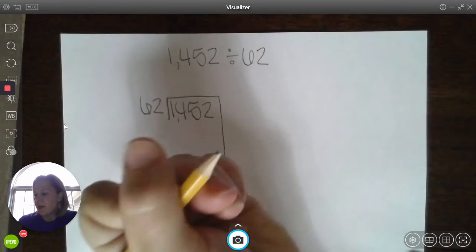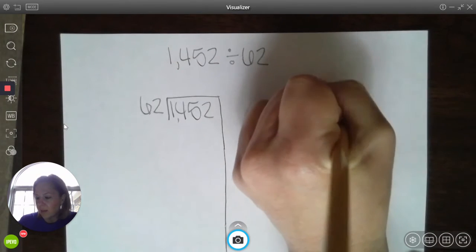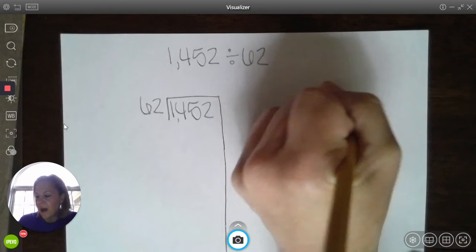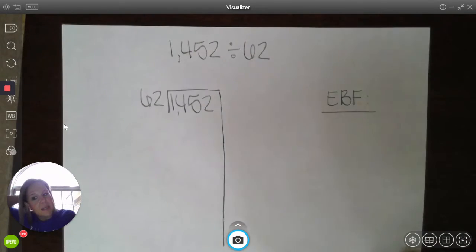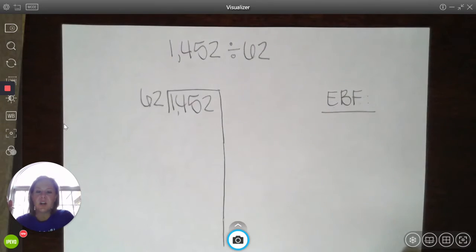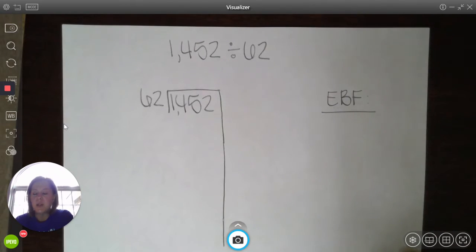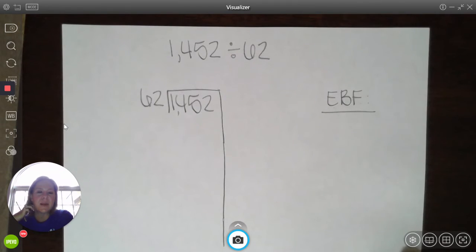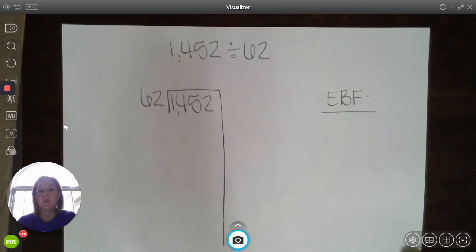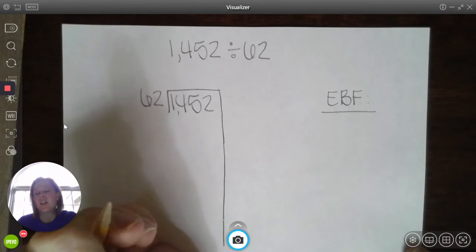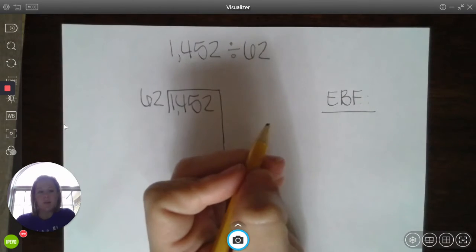But the way we have taught them is to go to the side, and we're going to make a little bank of multiplication facts that we can pull from. I call them easy breezy facts because these are facts that the kids are going to know off the top of their head, or if they don't, they can just quickly go to the side and multiply them. That's one of the biggest things with kids: if they don't know their facts, it's very difficult for them to divide, and they're going to the side and multiplying out way too much, and they're losing track. So this avoids that using powers of 10.